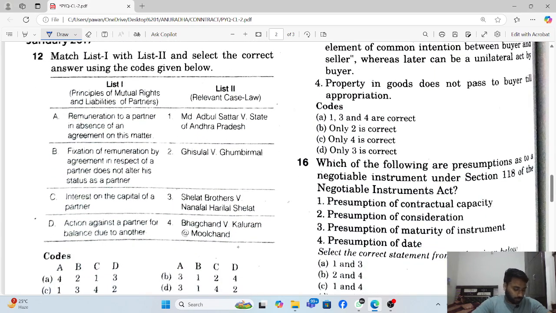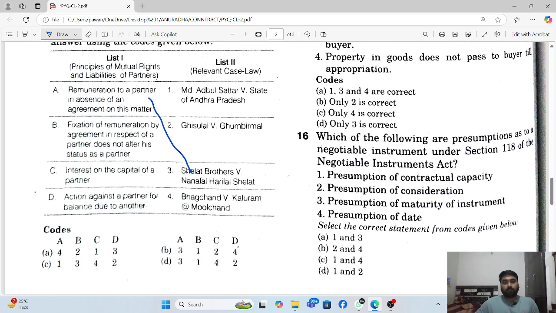Next is again a case match the following. First is remuneration to partner in absence of an agreement on this matter. Remuneration of partner deals with Salet Brothers versus Nanhaf, Harnifal and Salet. Second is fixation of remuneration by agreement in respect of the partner does not alter his status of partner. That is right, that is Abdul Sadar versus State of Andhra Pradesh.